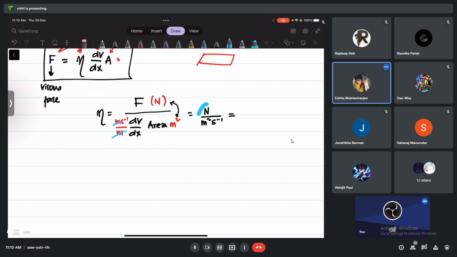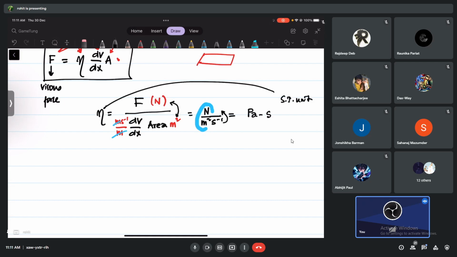Pressure per second. Yes, Newton per meter square is like pressure units. So I can write here pascals. Newton per meter square is pascals. The second inverse can go up and become just seconds. So Pascal second, please remember this. Pascal second is the SI unit of coefficient of viscosity.